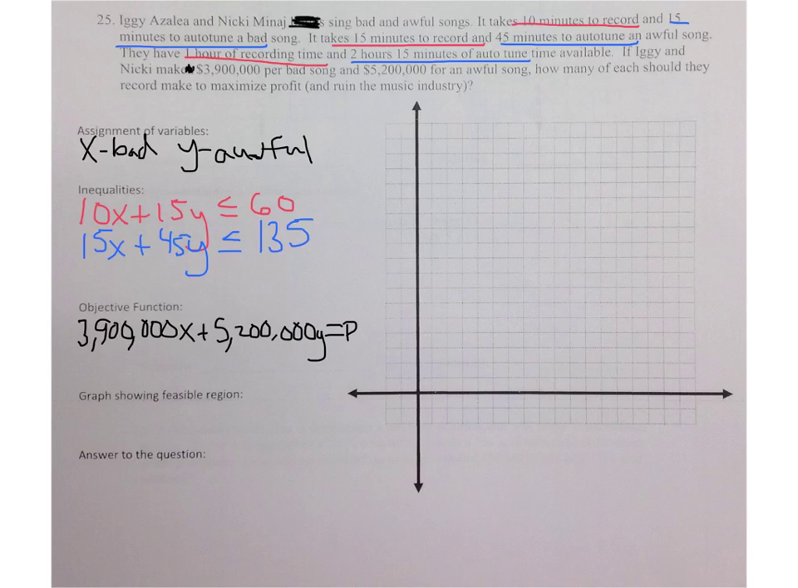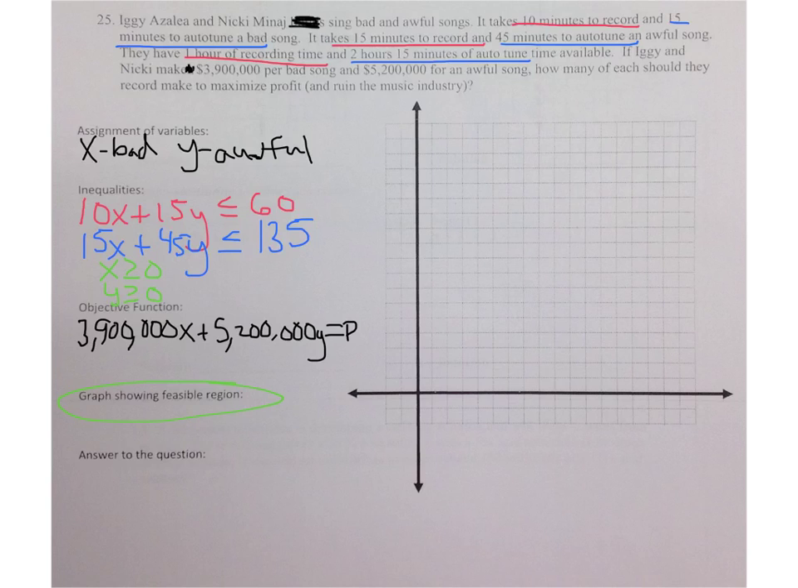And lastly, we know we can't make a negative amount of bad and awful songs, even though we wish we could. We would have X is greater than or equal to 0, Y is greater than or equal to 0. So those are my last two inequalities. All right. Well, why don't we start graphing them? We want a graph showing our feasible region.